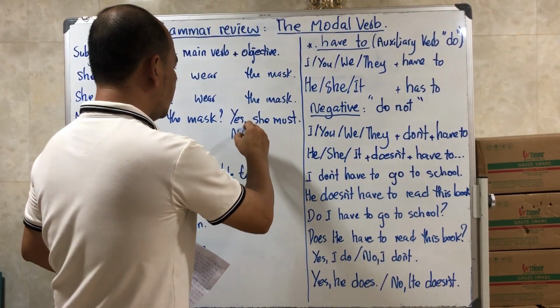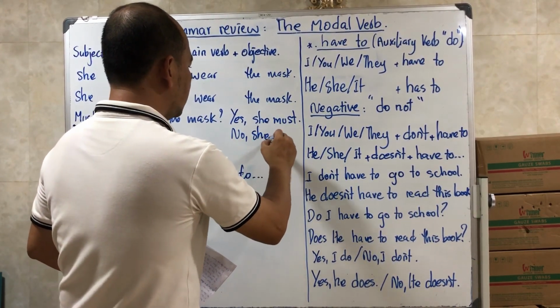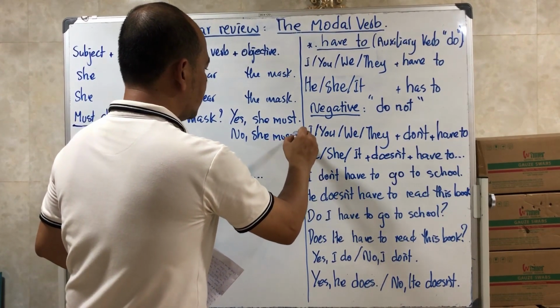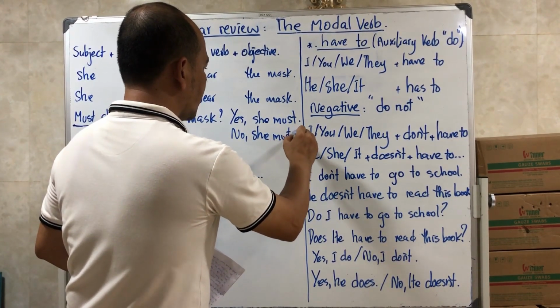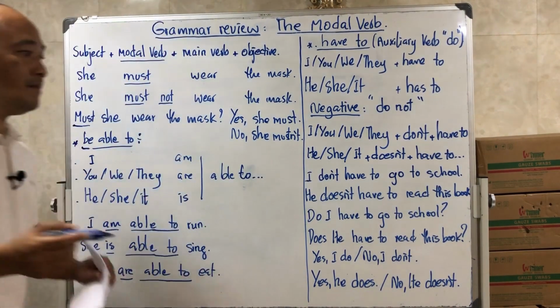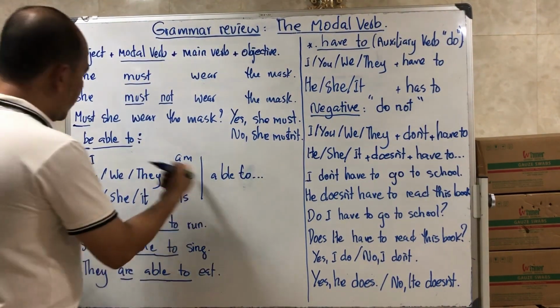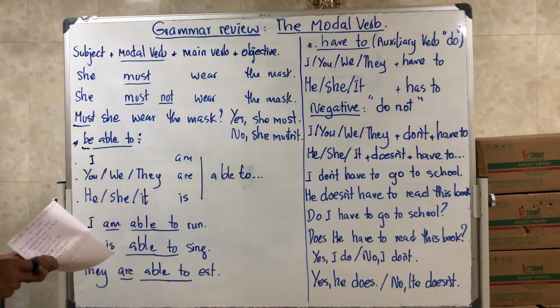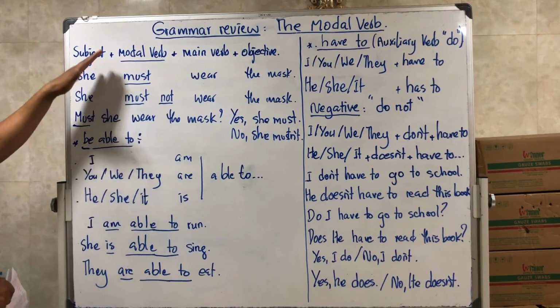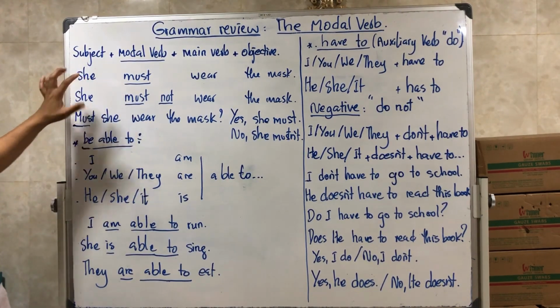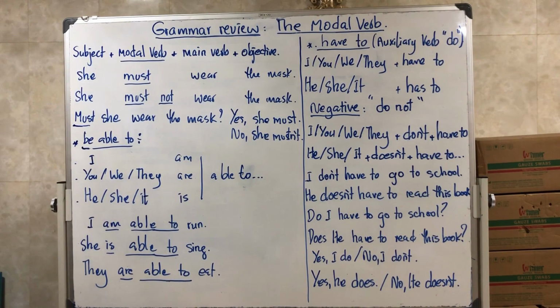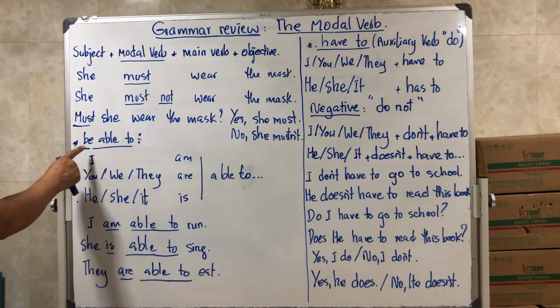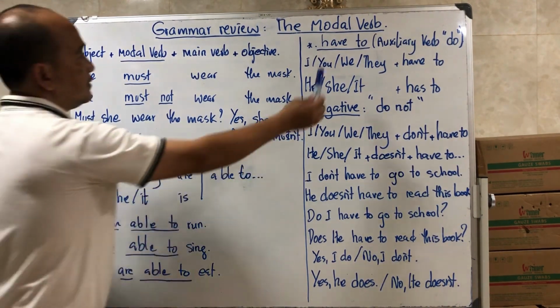If you say no, she mustn't, or must not. Okay. So another modal verb, we have to obey this rule. Okay. Except to, first be able to, and then have to.